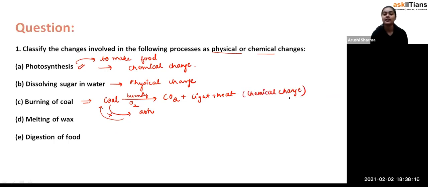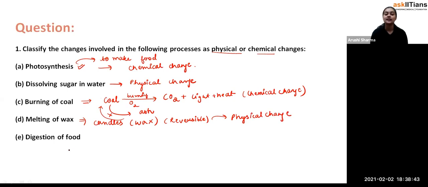Fine. Now if we talk about melting of wax. See, if you have ever seen the candles which we use in our houses, when they start melting, what do we get? Wax. And what we can do is again make candles from that wax. So obviously, student, what type of change is it? It is a type of reversible change. And reversible change is the property of physical change. So it is an example of physical change, student.